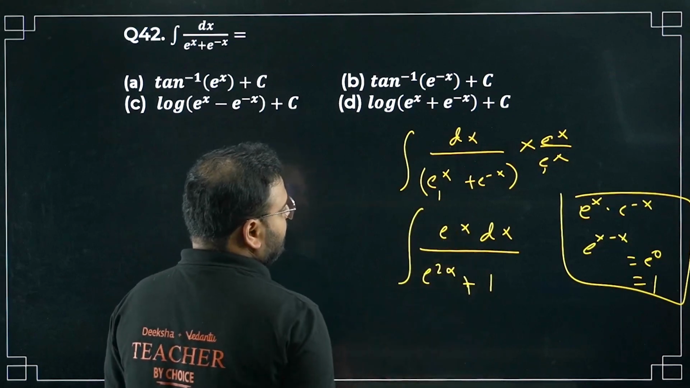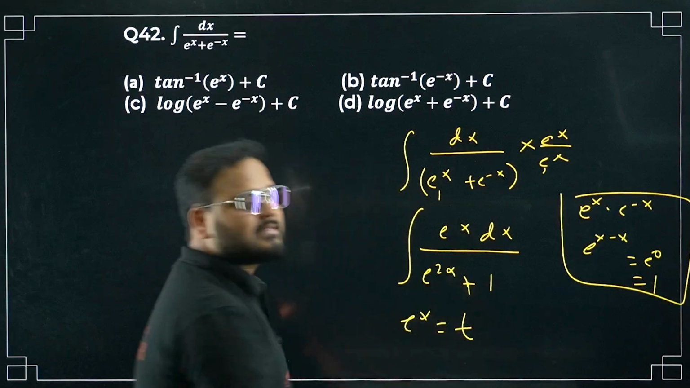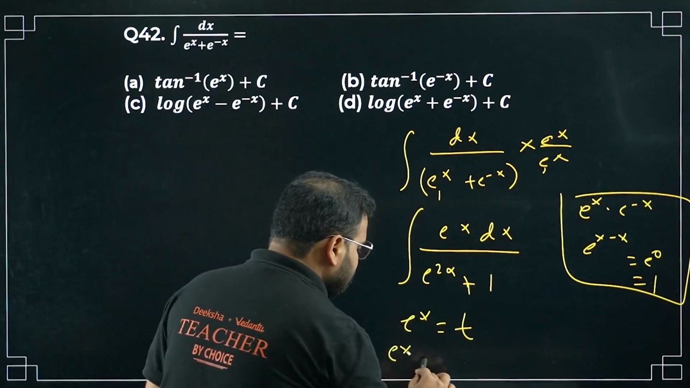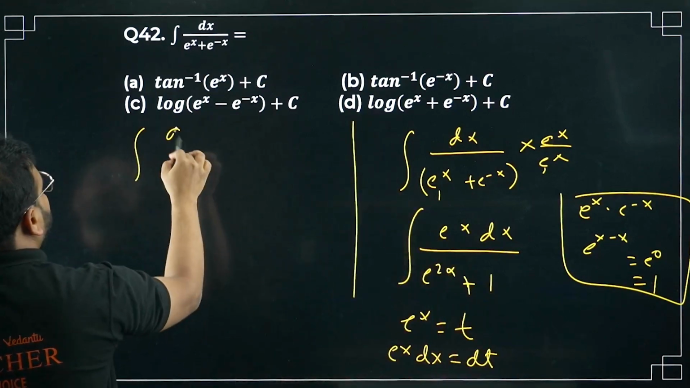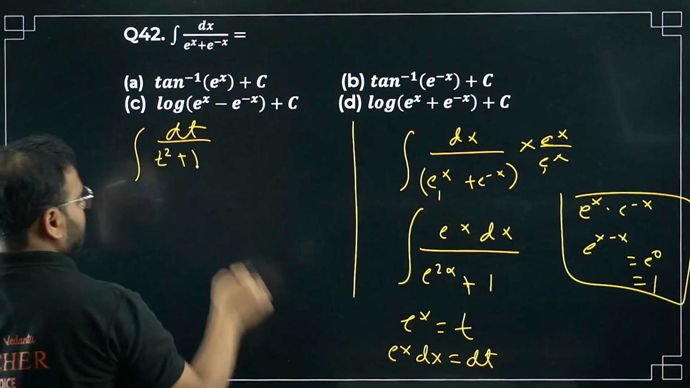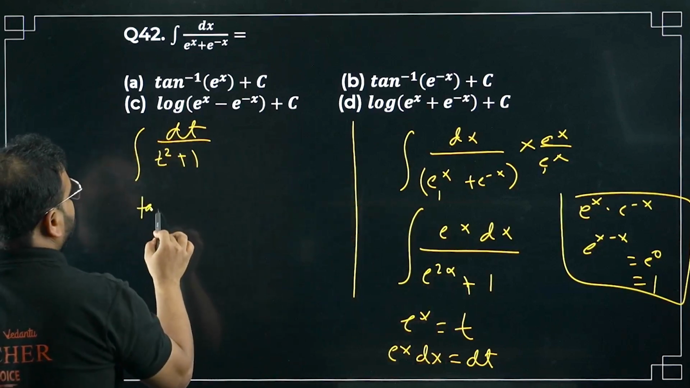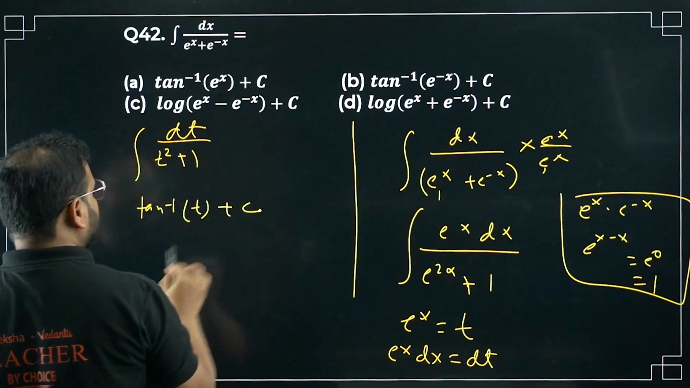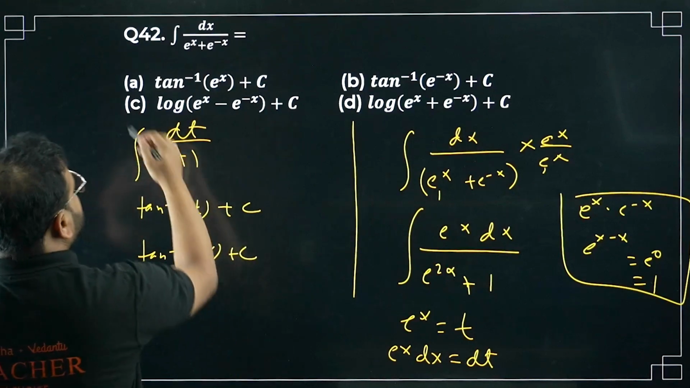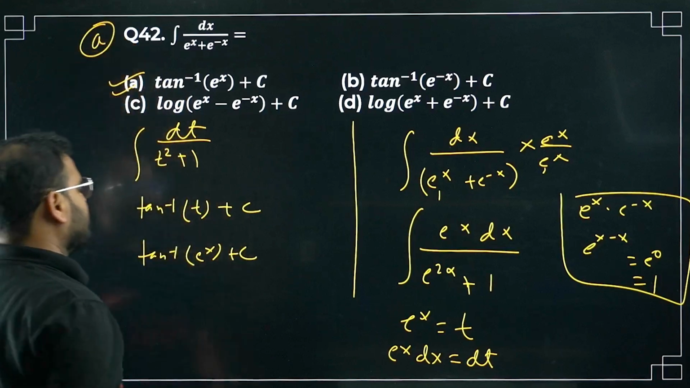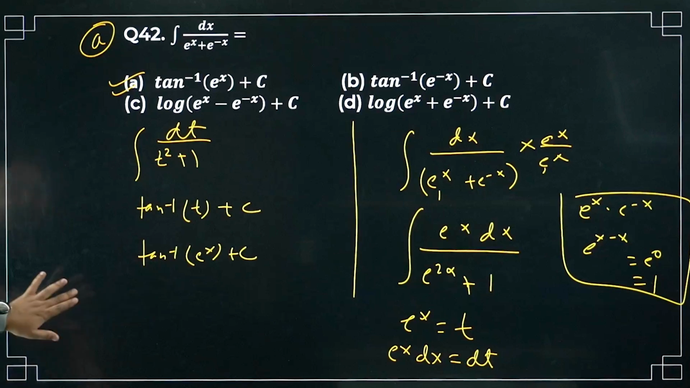Now I have to take the substitution. E power x as t. Differentiate now. It will become e power x dx equals dt. Change the integration accordingly. It will become dt upon t square plus 1. E power 2x is there, so e power x the whole square. So t square plus 1, tan inverse of t plus c. Tan inverse of e power x plus c. Option is A. Simple question. 42 is done. Moving on to 43 now.